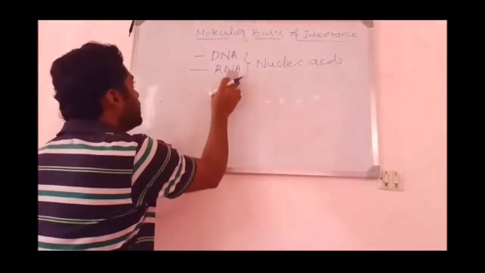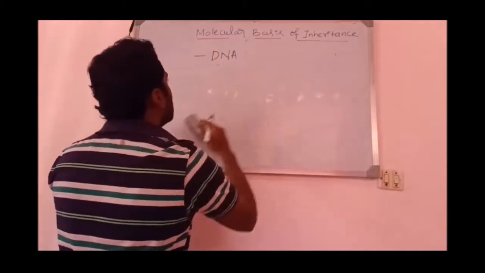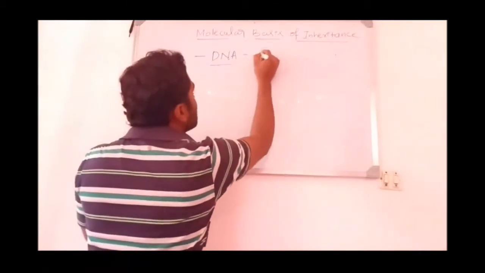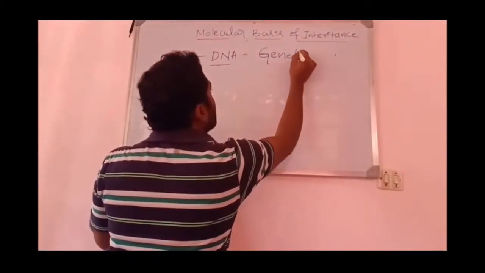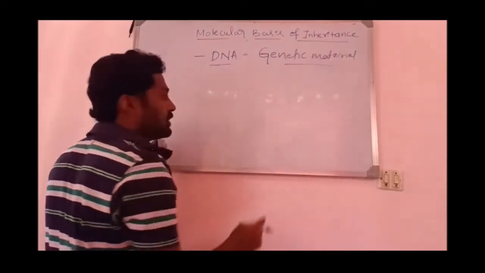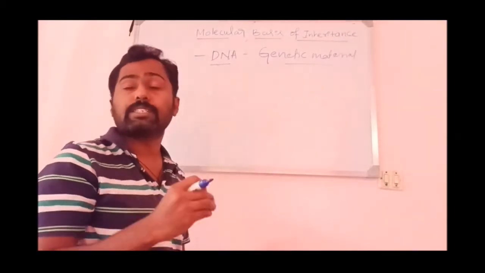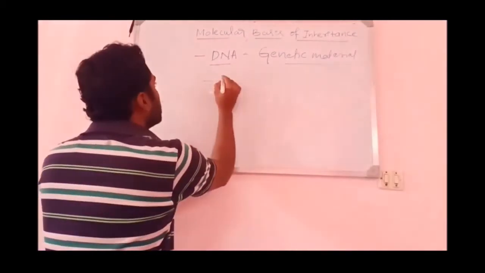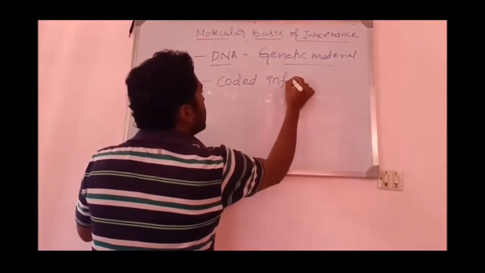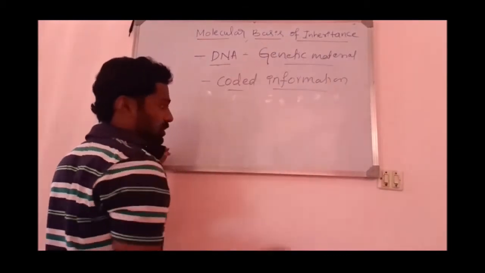Among them, DNA has taken over the major function of controlling characters. Hence, DNA is regarded as the genetic material, because it takes the major function of transferring characters, and because it consists of coded information. Coded information means it contains the information for many proteins.